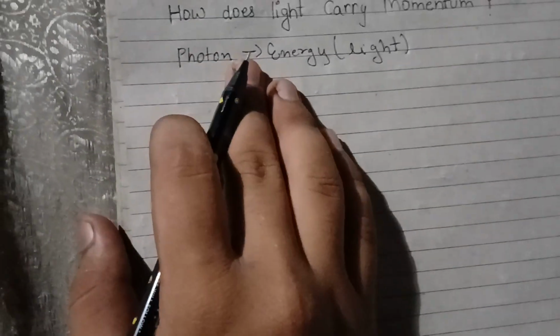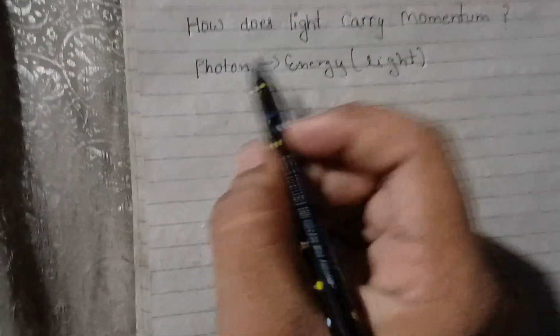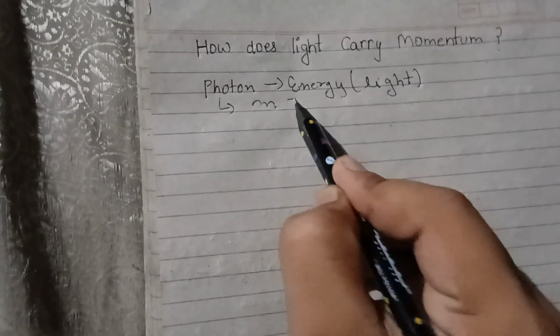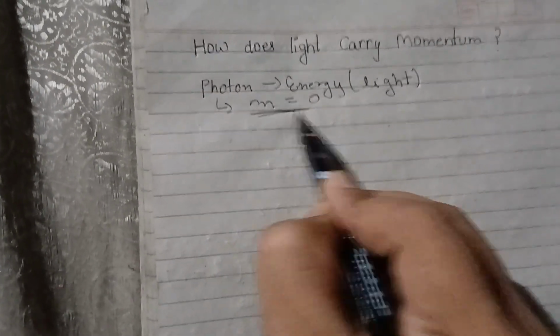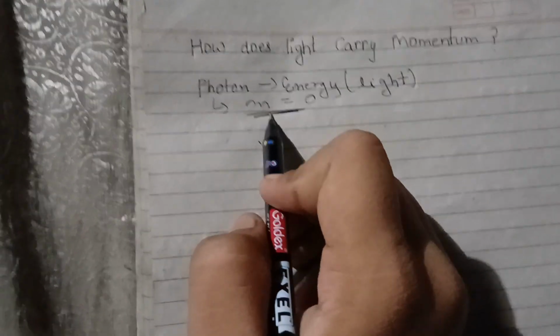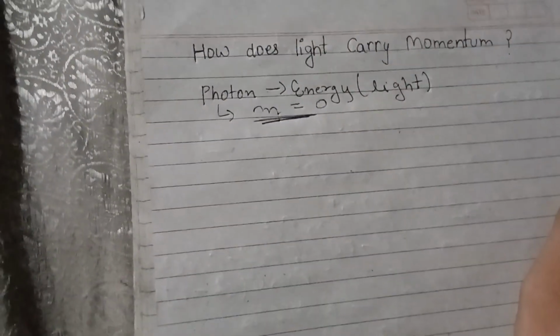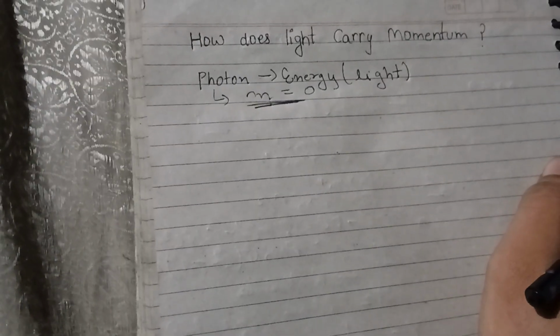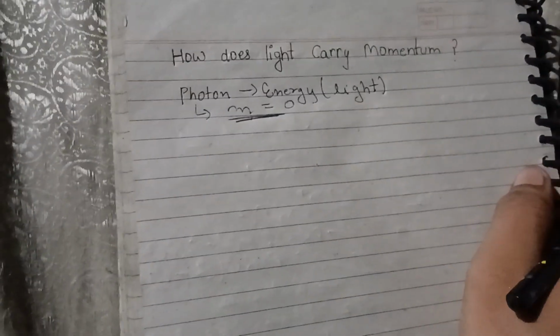The photon actually carries energy. And which type of energy? Our light, through which we see things, through which energy is carried from the sun to earth, by photons. Photons have no mass. Their mass is equal to 0. How do they carry momentum? How does light carry momentum?